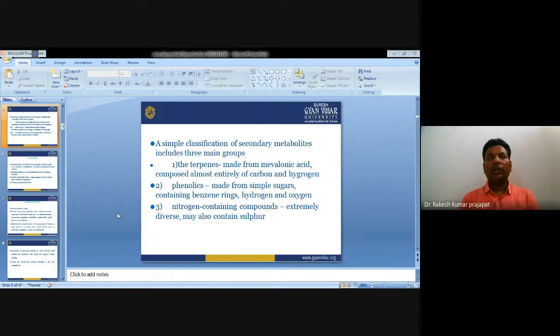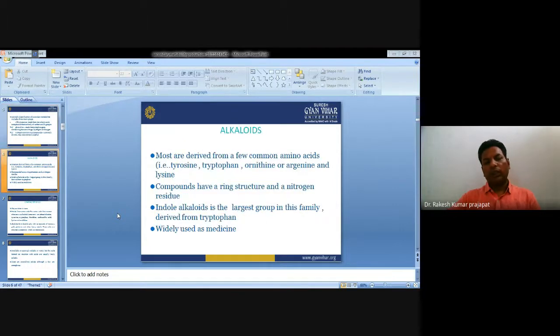Next, nitrogen containing compounds are extremely diverse. They may also contain sugar, sulfur, sorry, they may contain sulfur also. Now we'll talk about the alkaloids. What are their features? What are alkaloids?